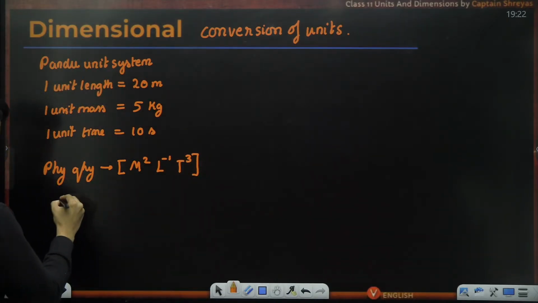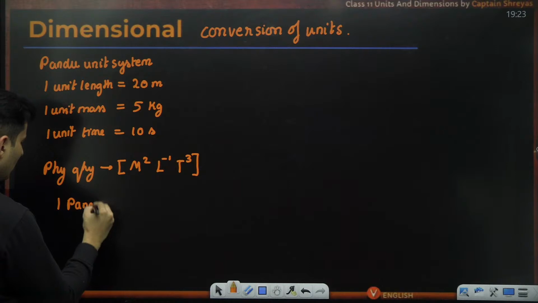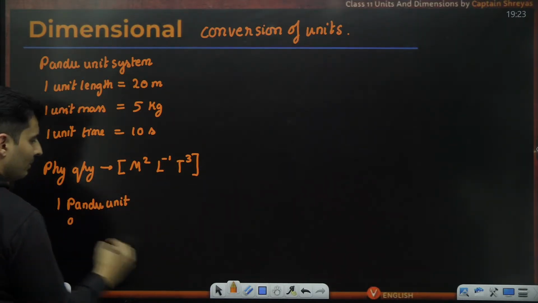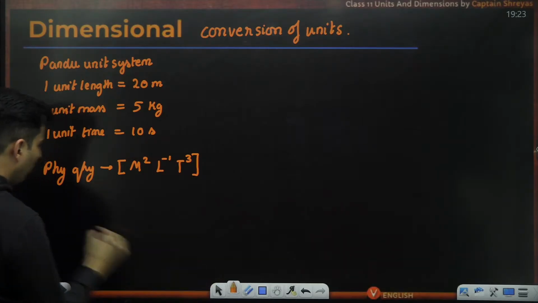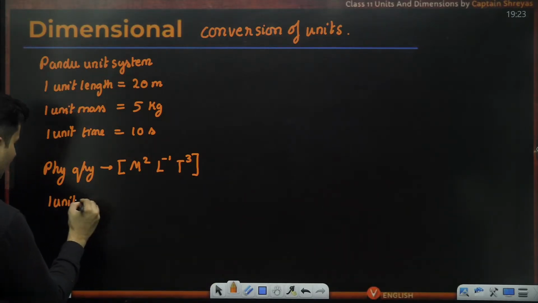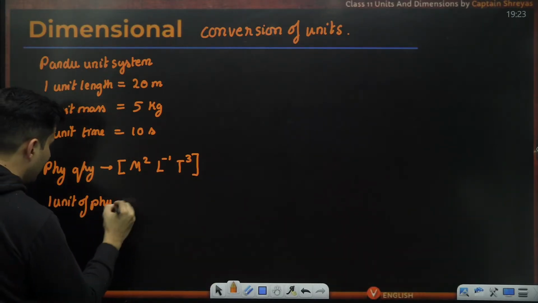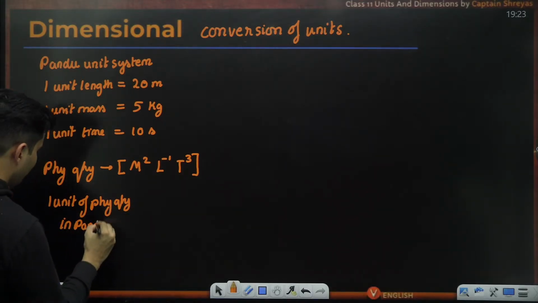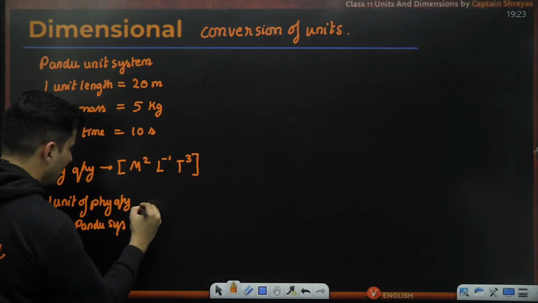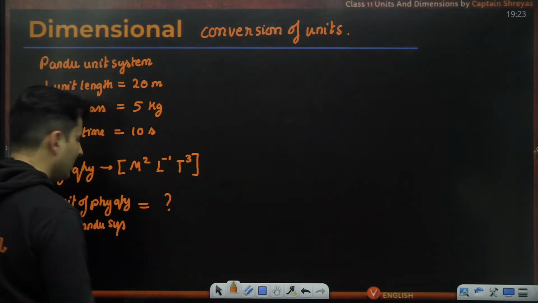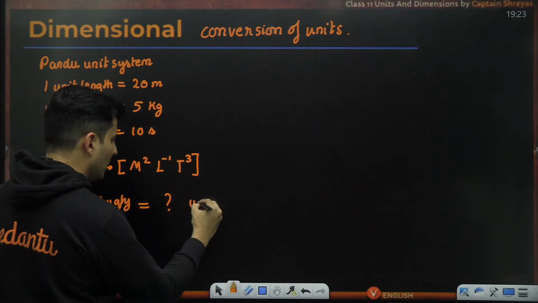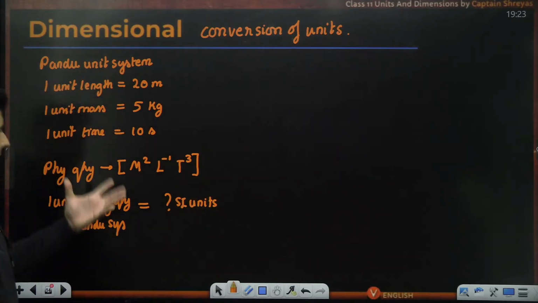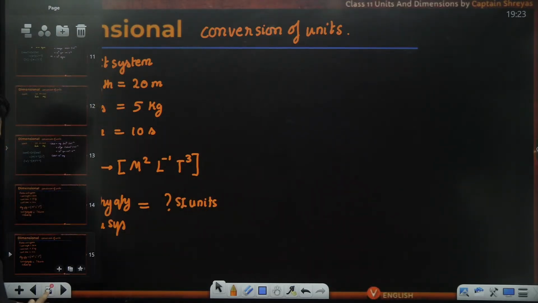The question is, 1 unit of that physical quantity in the Pandu system is how many units in SI? That is the question. Let's see if we can solve this.